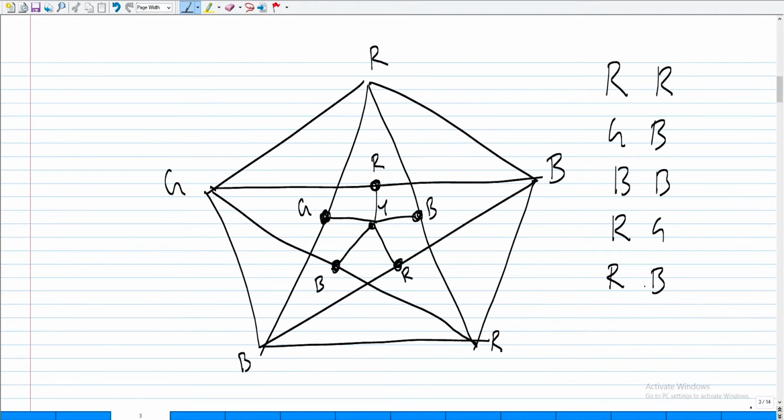What did I do? I tabulated the color of this pair and this pair, that is GB. Then BB, this pair and this pair. Then RG. And there must be an RB somewhere. So for all those 5 diagonals, I did this, and now I have to see what color I can give to these guys and somehow do a counting argument. I leave you to do it.